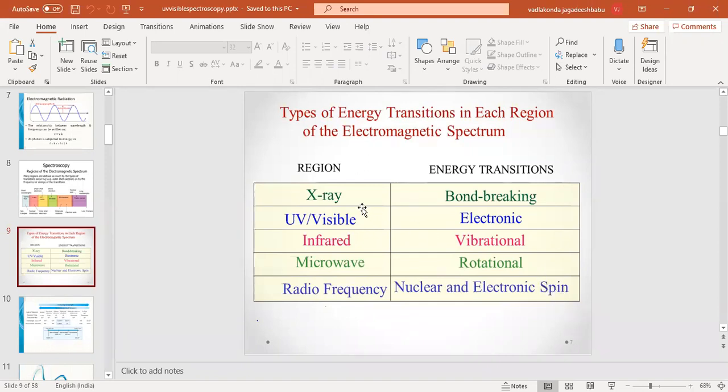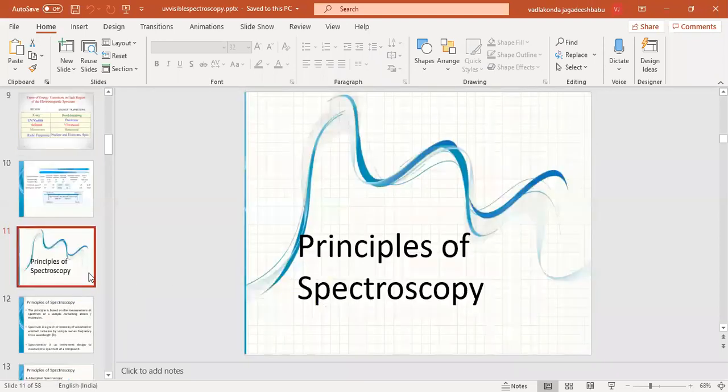So based on this, we are going to discuss the changes of the matter which occur with the particular radiation interacting with it. Based on that, we have UV visible spectroscopy, IR spectroscopy, and NMR spectroscopy. So we mainly have three different types of spectroscopy in our syllabus.